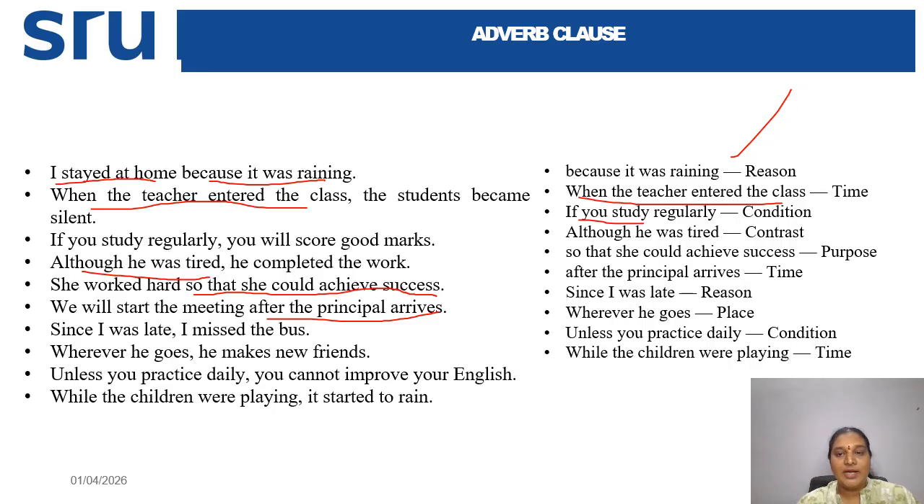And "Since I was late, I missed the bus." So "since I was late" is the reason. And "Wherever he goes, he makes new friends." So "wherever he goes" is place. "Unless you practice daily, you cannot improve your English." So "unless you practice daily" is condition. "While the children were playing, it started to rain." "While the children were playing" is time. So in this manner you can identify adverb clauses. By this I hope you have understood about clauses, types of clauses and the usage of clauses. Thank you and all the best.